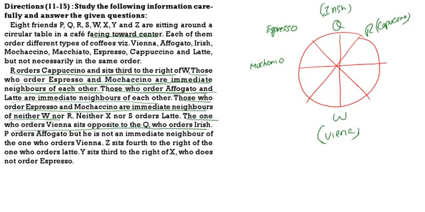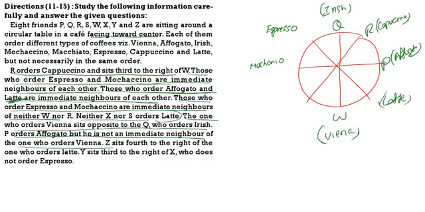Affogato and latte are immediate neighbors. That is given clearly. P orders affogato but is not the neighbor of the one who orders Vienna. That means P will not come here and here. So there is a chance of P coming here, and P orders affogato. Then affogato and latte, they are the immediate neighbors. So see this one. Here this is latte.